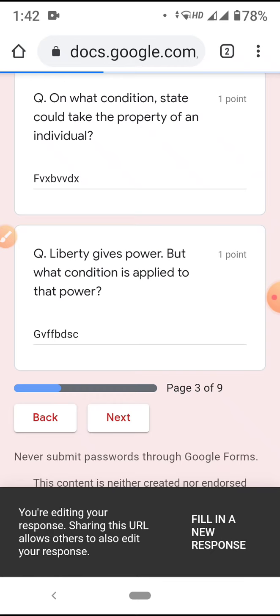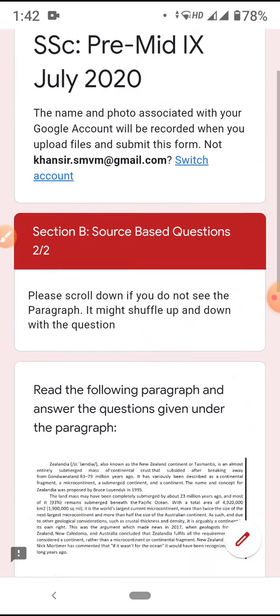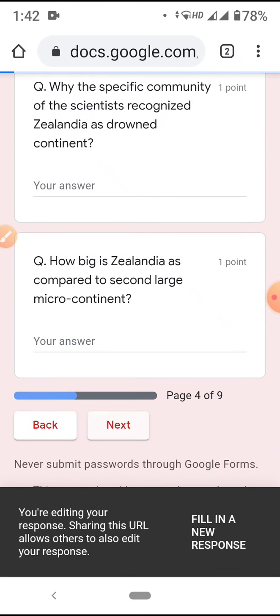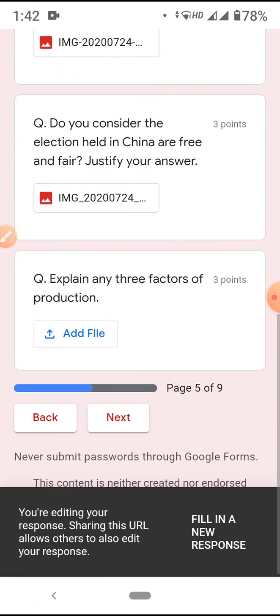Next. All this depends on the internet speed. So don't panic if your internet is very slow. We will be giving you 15 minutes exclusively to upload the answers. You'll get separate time to write your answers and separate time to upload them. So first focus only on writing the long answers.